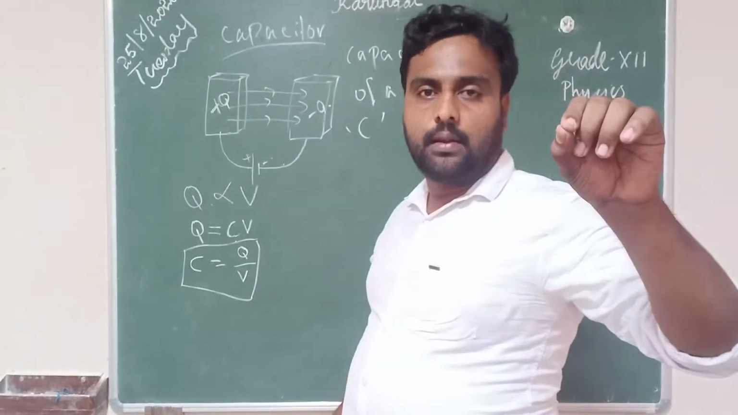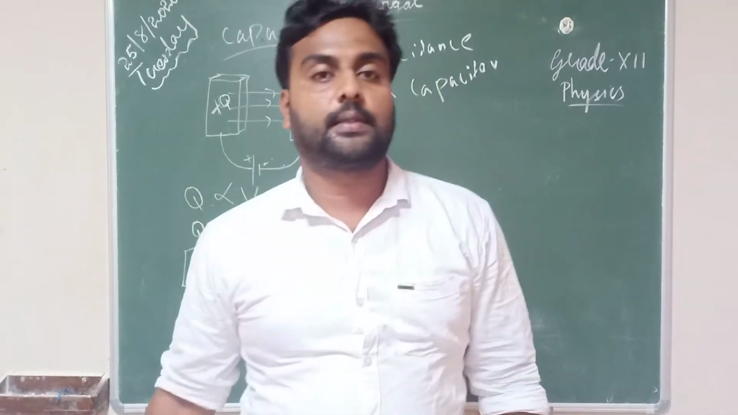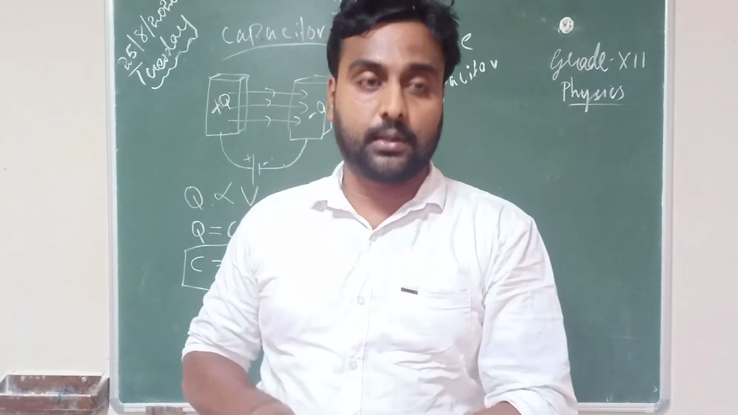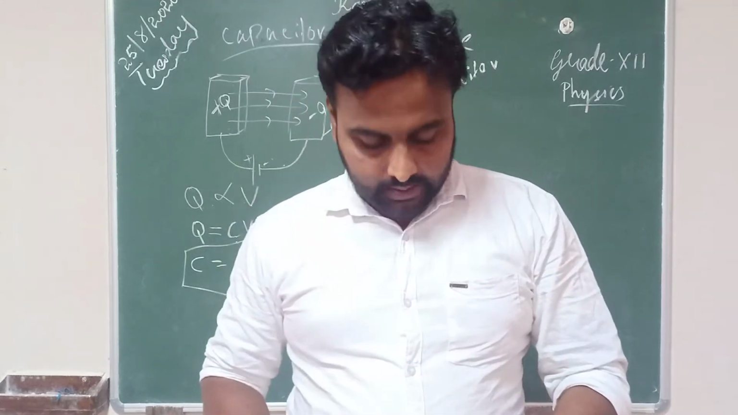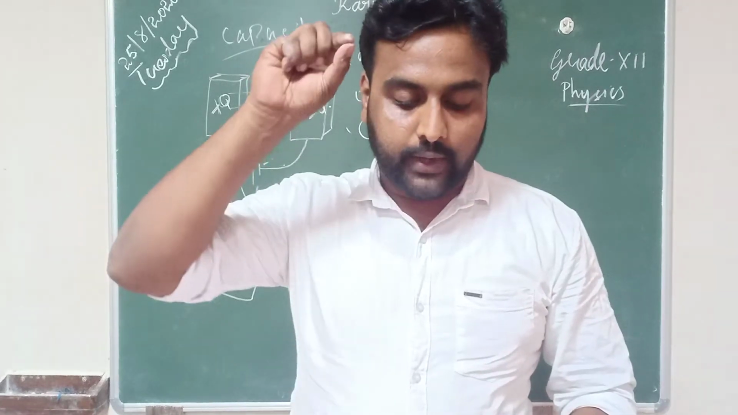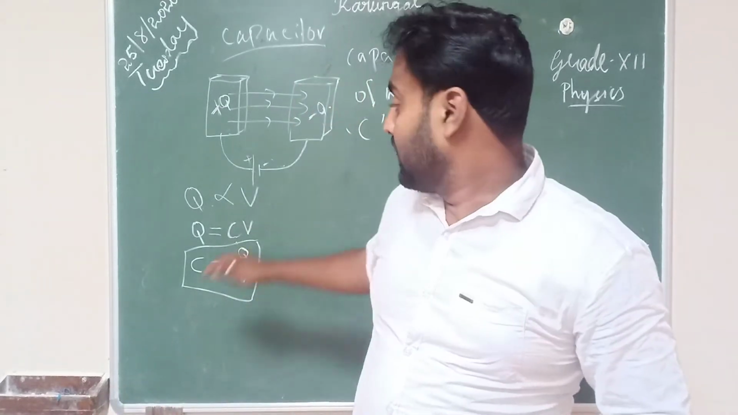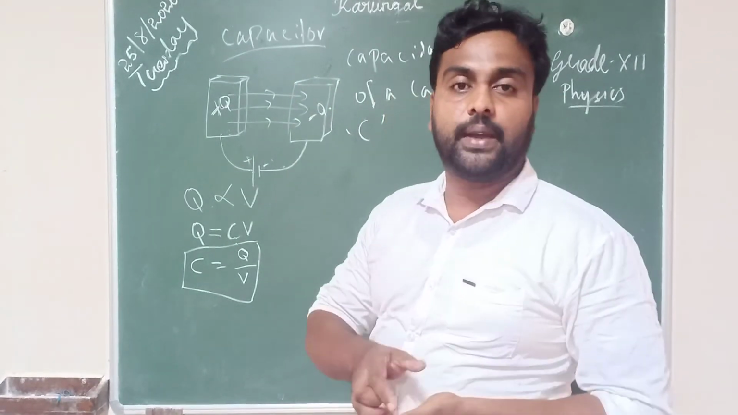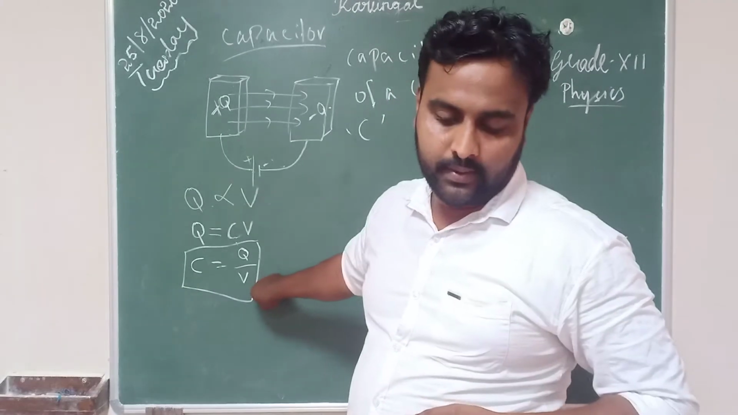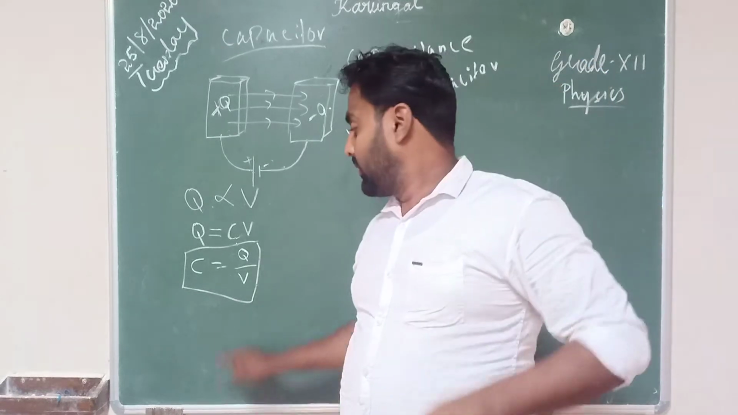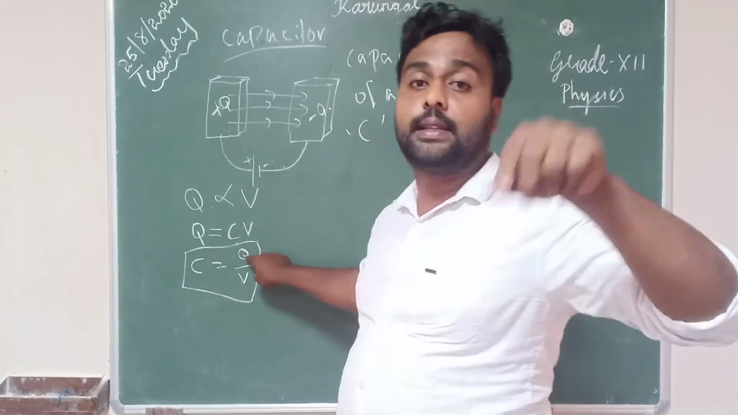Now you can define this capacitance. Define capacitance. One short answer question is there. You can check page number 74, question number 20: Define capacitance and give its unit. So easily you can define it by using this relation, C equal to Q by V. You can tell that the capacitance C is the ratio Q by V.